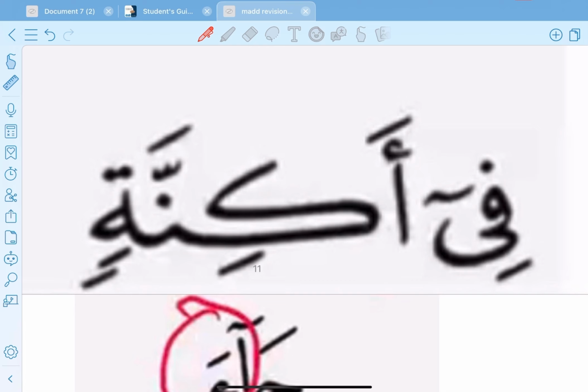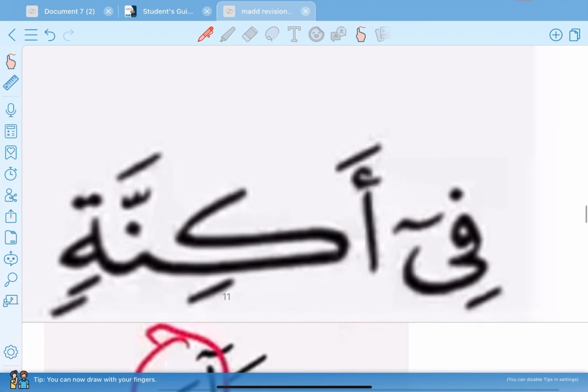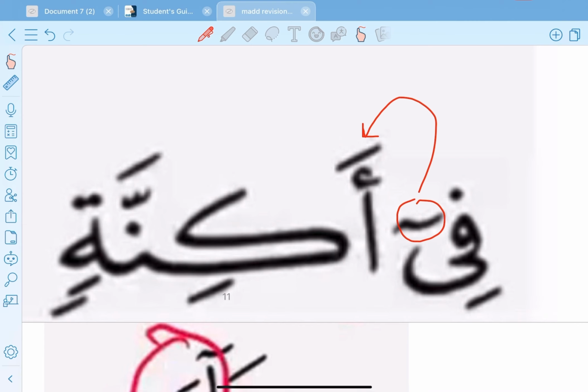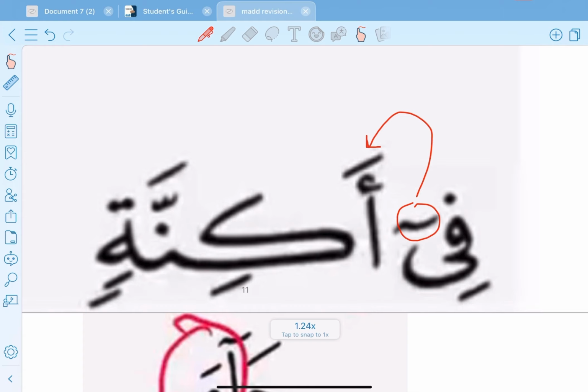Okay, here we have mad, okay, and it's followed by hamza. So this is mad منفصل or متصل? منفصل. Why? Because it is in 2 words. Okay, this mad happens in 2 words, not in the same word.